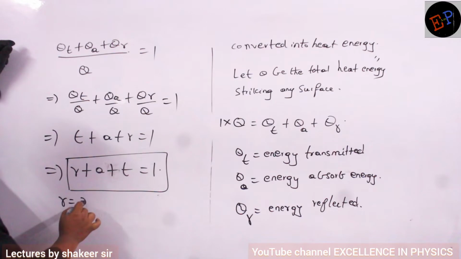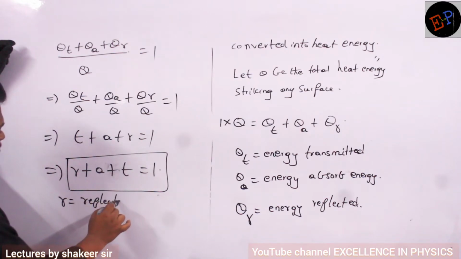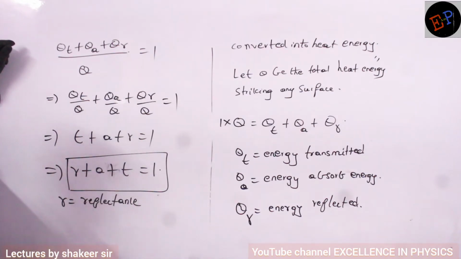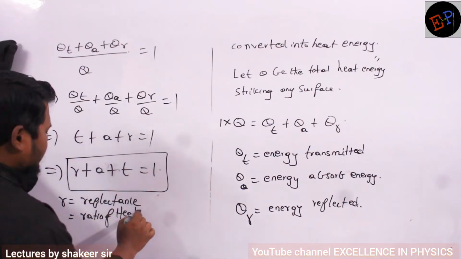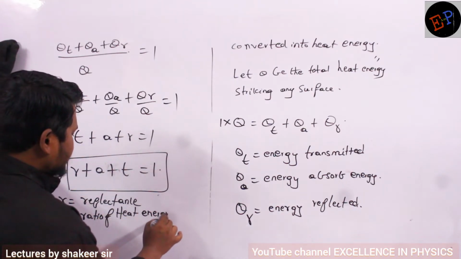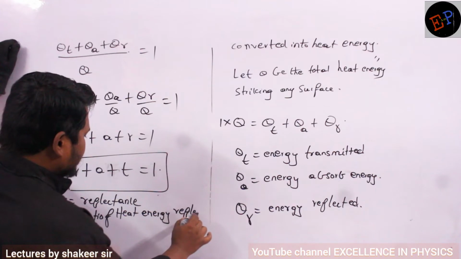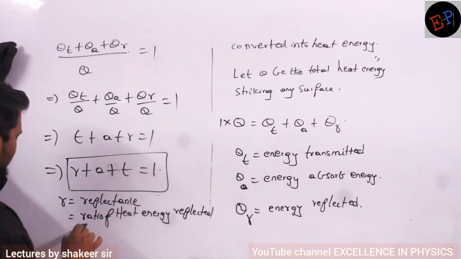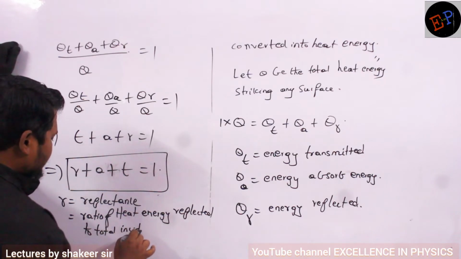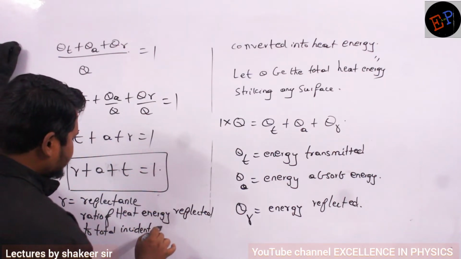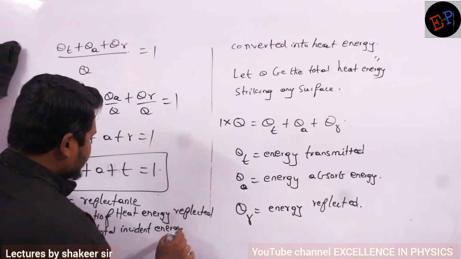Now what is meant by R here? R is called reflectance. How can I write the definition of reflectance? Ratio of heat energy reflected to total incident heat energy.